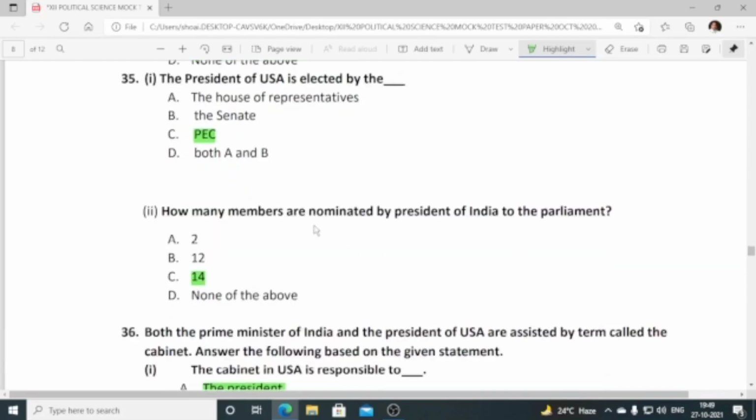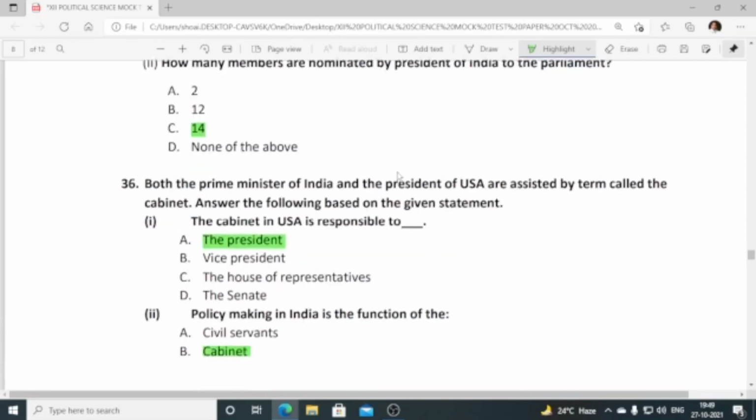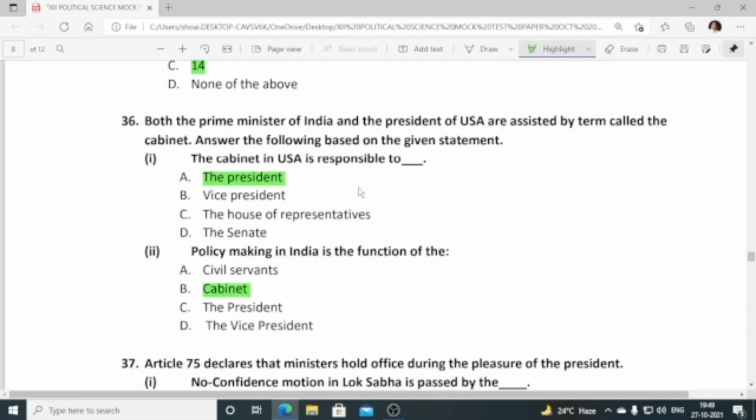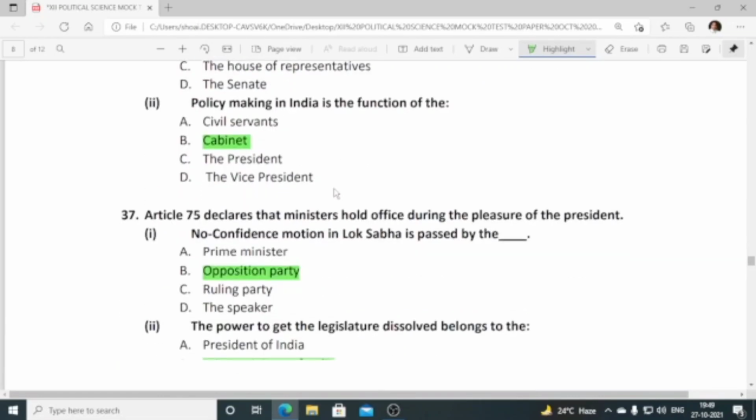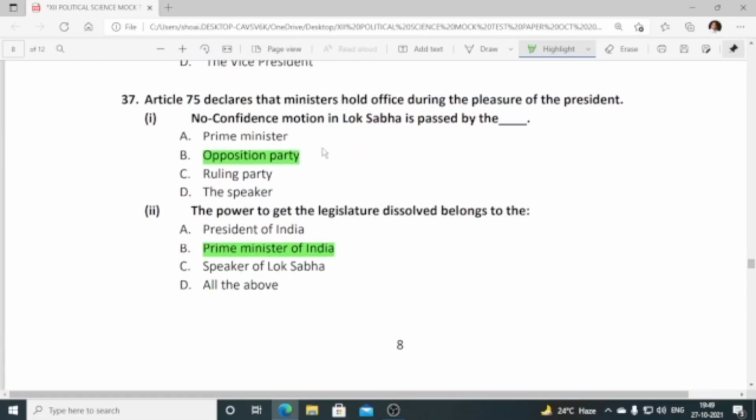35, the President of USA is elected by the PEC, Presidential Electoral College. How many members are nominated by the President of India to the Parliament? 14. 36. Both the Prime Minister. So accordingly, the Cabinet in USA is responsible to the President. That means Cabinet in USA is responsible to the President. Policy making in India is a function of Cabinet. Okay. 37. Article 75 declares that ministers hold office during the pleasure of the President.